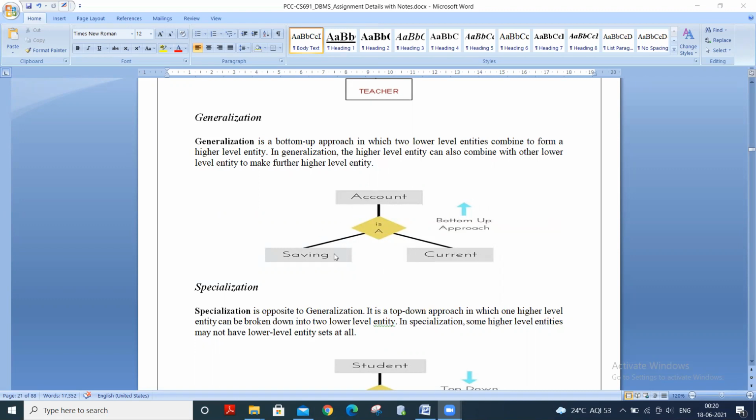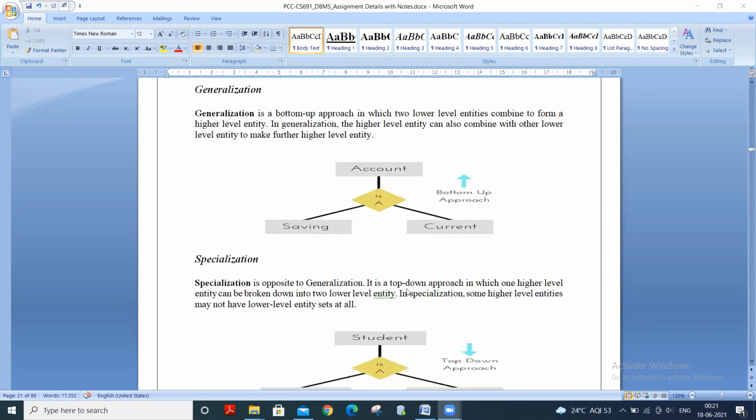Suppose here savings account and current account, but both are accounts. So savings is also an account and current is also an account. So it goes from the bottom to up. So it's a bottom-up approach.